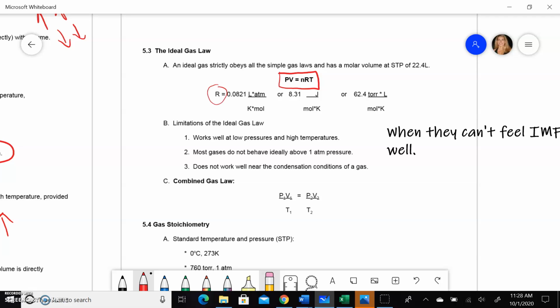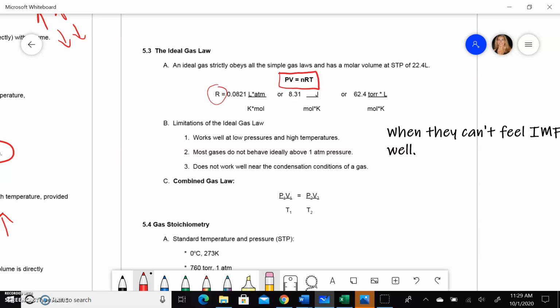And R is actually a constant, which means it is always going to be the same number. It's kind of like the speed of light is a constant. It's always the same speed. And so you will never be given R in a question, and you're never going to be asked for R. They're going to expect that you know to look at your reference packet because it's listed on your reference packet for you. However, there are 3 different choices. So you're probably going to say, well, how do you know which number to choose if there's 3 choices?